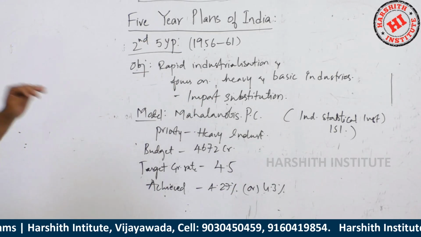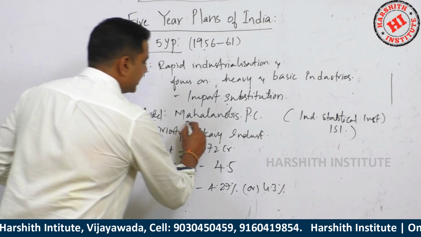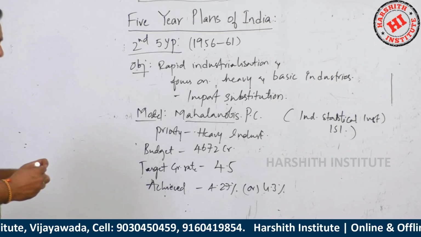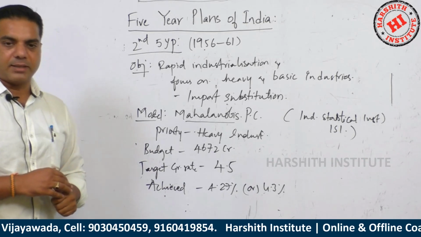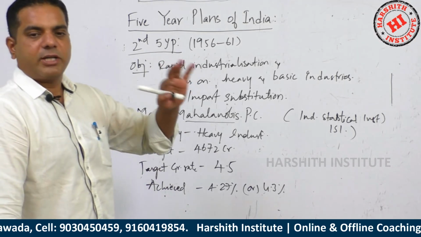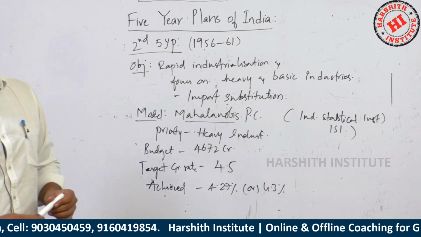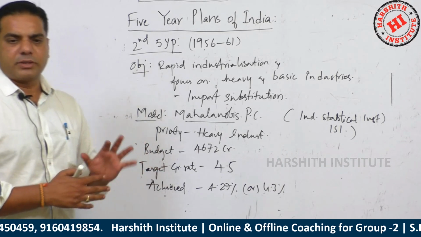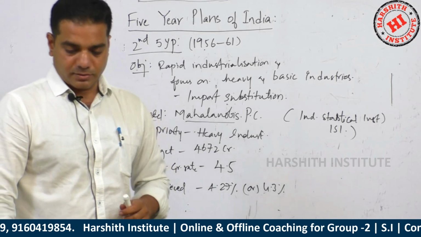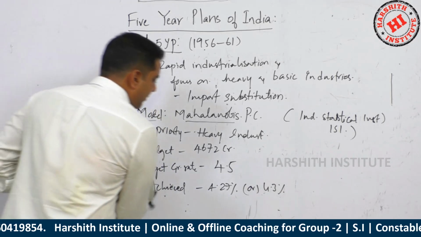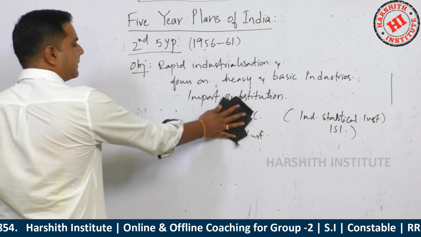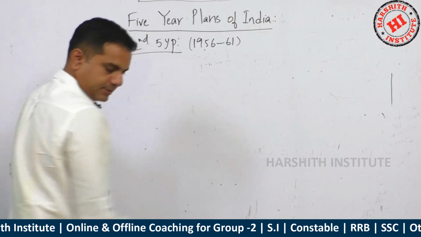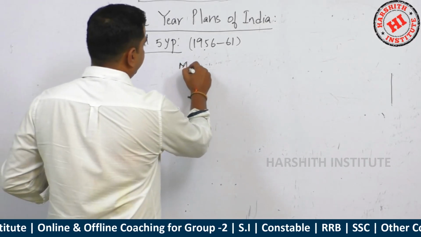So these are the basic information of this plan. Remember this, it is one of the famous questions in many exams, and has come many times in prelims. Mahalanobis was used during which of the following 5-year plans? Or what is the objective of the second 5-year plan? Or sometimes what is the targeted growth rate or budget? Any of these can come. So what is this Mahalanobis model? It is a shift from agriculture to industries.